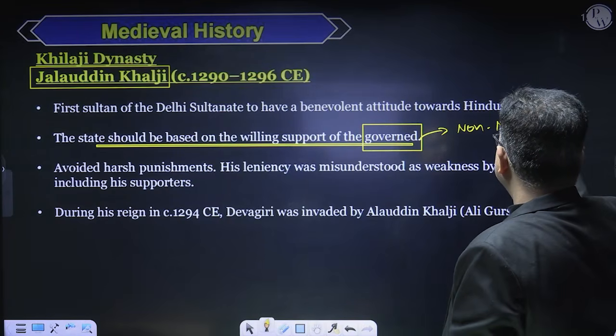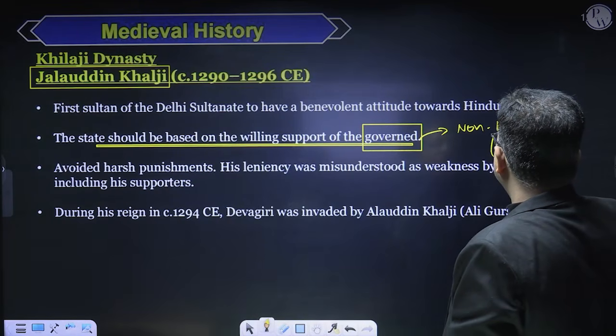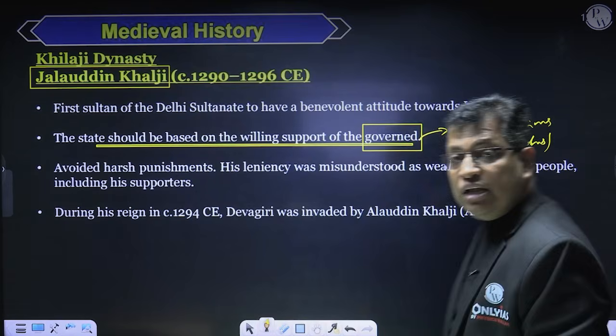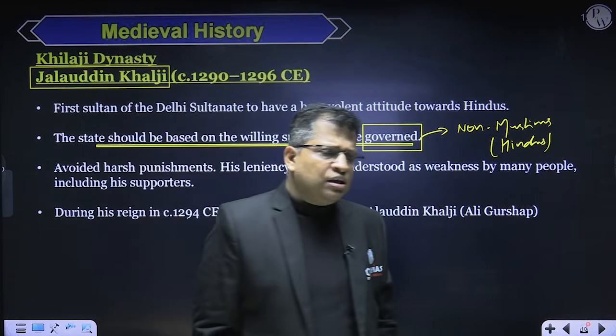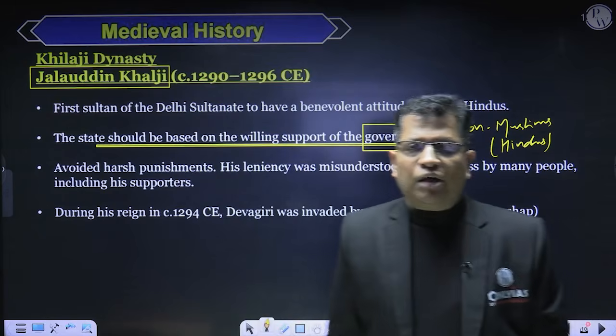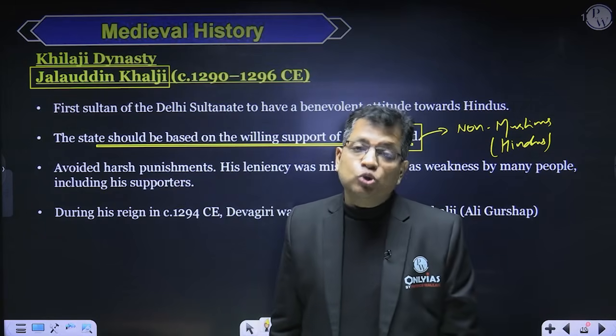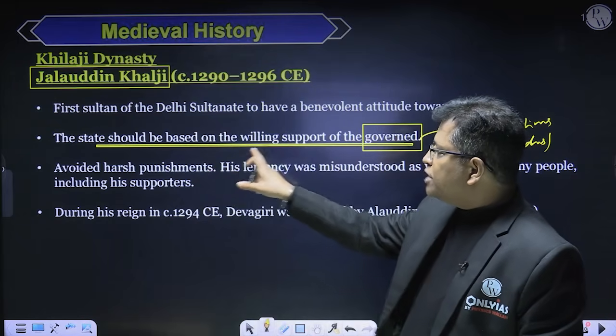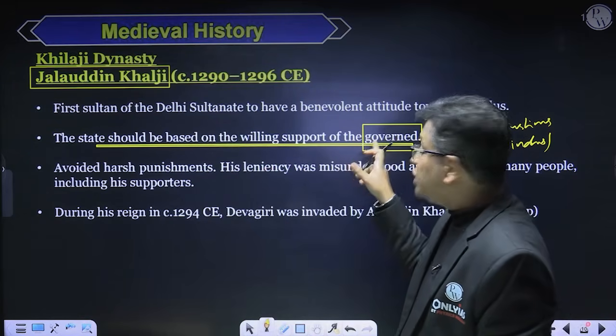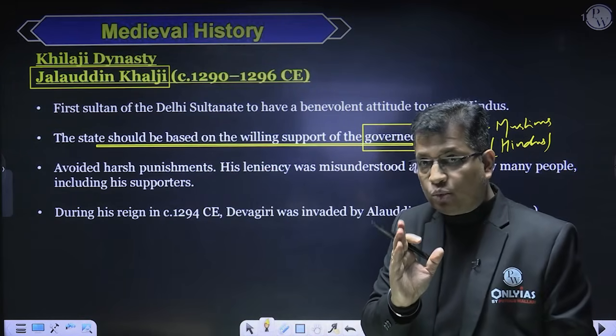So he was against the concept of Darul Islam. Darul Islam means the Islamic state. He said that Darul Islam is not possible for India because the majority of the population belongs to Hindus, right? And he believed that the state should be based on the willing support of the governed. So that is very much important for you, right, Sir, Madam?